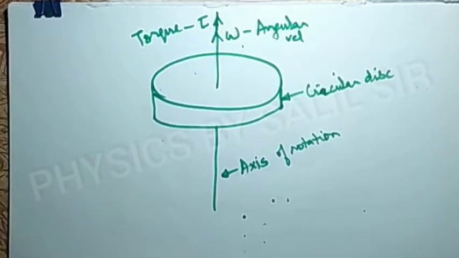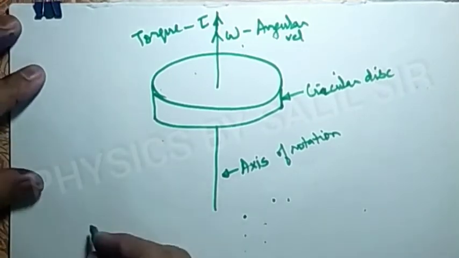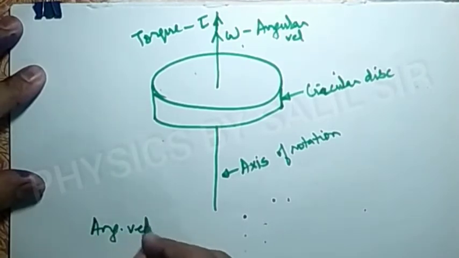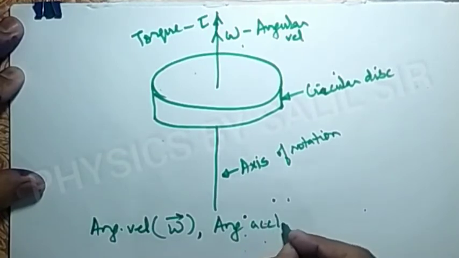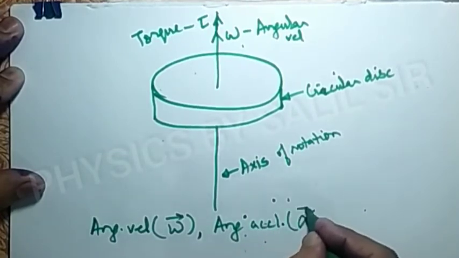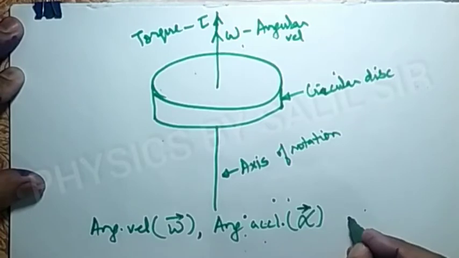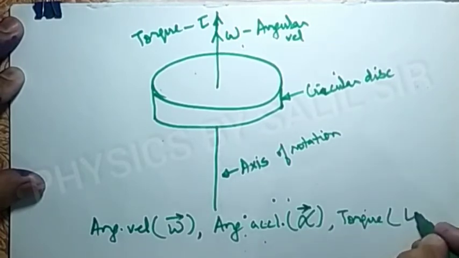So the angular velocity is represented by vector omega, and with this velocity there is production of angular acceleration, which is represented by vector alpha. Torque is represented by vector tau.